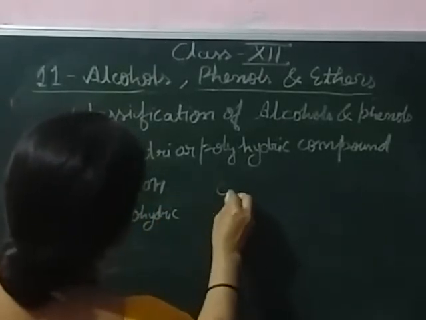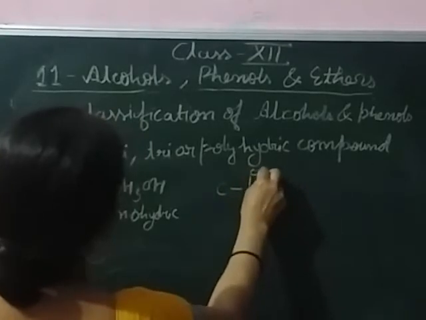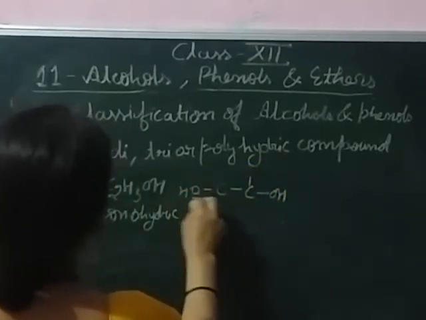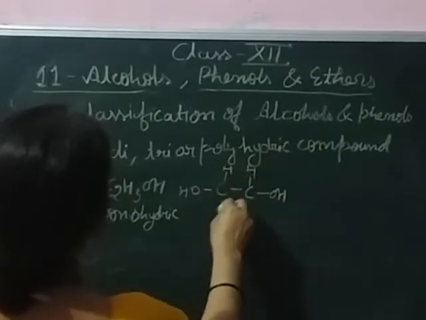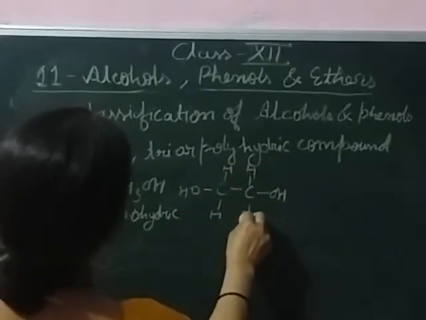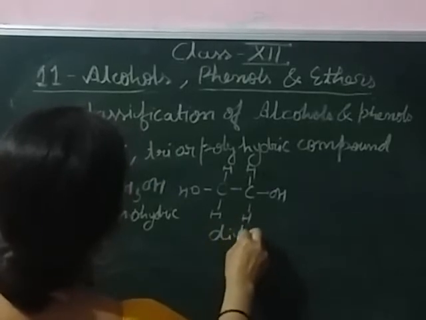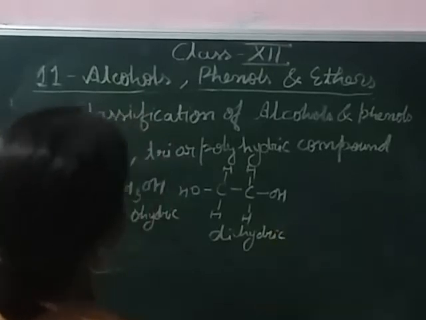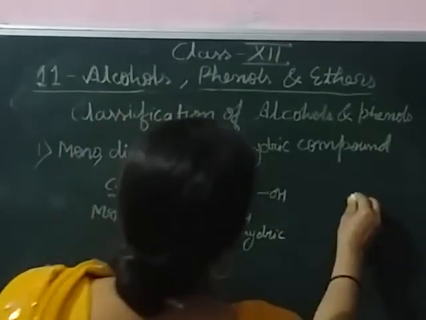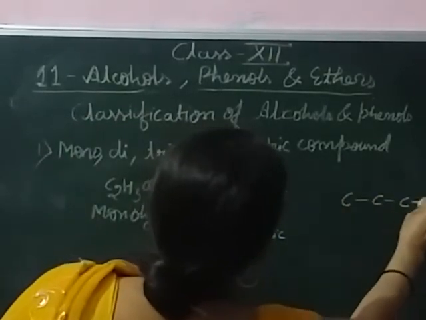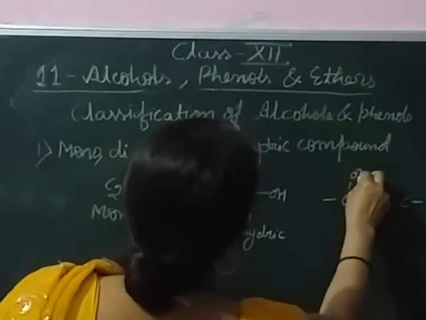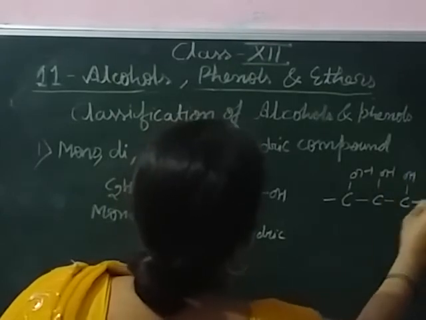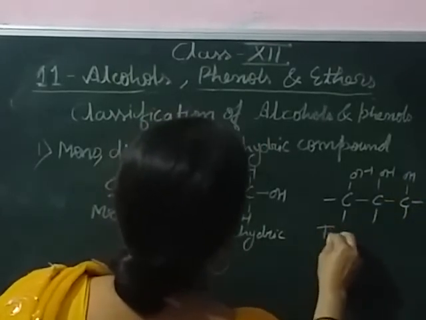And second, because of the presence of two OH groups, it is dihydric. And the presence of 3 OH groups in a carbon chain is trihydric.